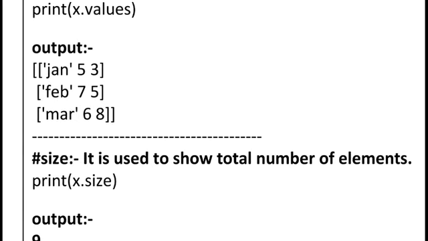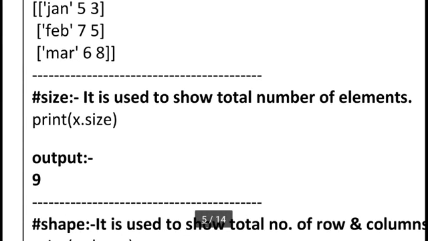So keep in mind x dot size. Size means the total number of elements, to count all the values. We have a total of 3 rows and 3 columns, so the total value is 9. So x dot size gives the output 9.